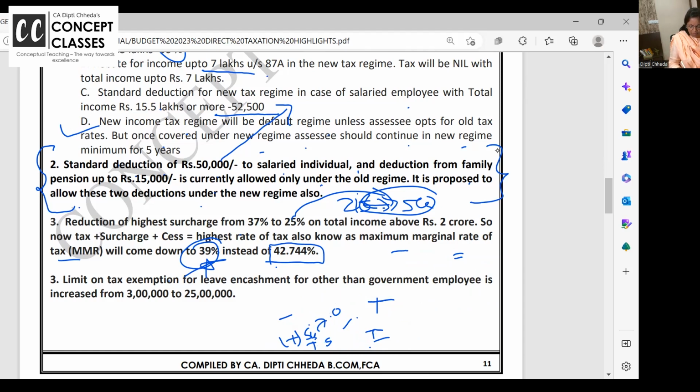Whenever in your office someone asks you, this AOP, BOI, charge tax on it at the MMR rate. In interviews, students are asked these questions. What is the MMR rate applicable? They fumble. Why? Madam, we never heard of MMR. Why didn't you hear? Listen.